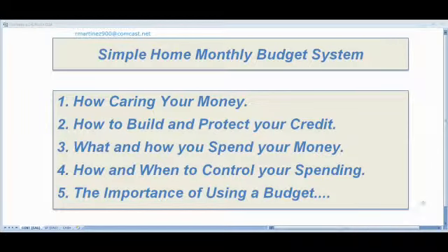Okay, this is a simple home monthly budget system that shows how to carry your money, how to build and protect your credit, what and how you spend your money, how and when to control your spending, and the importance of using your personal or family budget. This is very, very important. Let me try to explain all the categories included in this budget system.